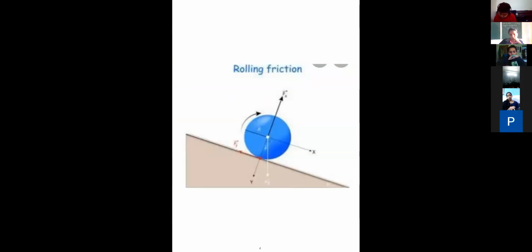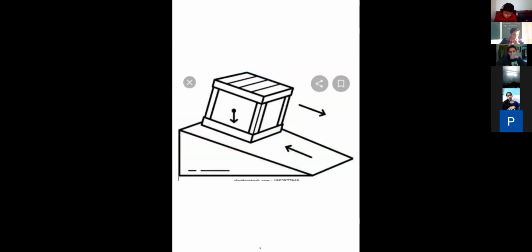Now, what is the meaning of sliding friction? Sliding friction is resistance to motion by a body that is in sliding contact, like any object which is sliding. What is the meaning of static friction? Static friction is the friction on a plain surface when we push or pull any object. This is the meaning of static friction.